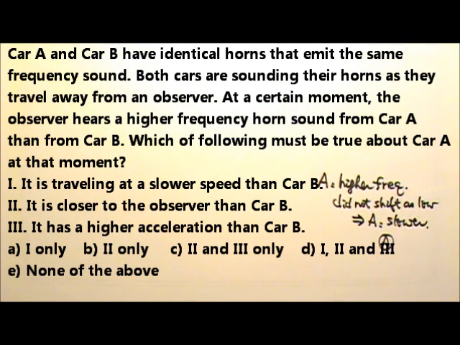Number 2 is wrong because the amount of Doppler shift only has to do with the velocity of the wave source and the velocity of the observer, if the observer is moving. It has nothing to do with the distance between the observer and the wave source. Number 3 is also wrong because, again, the amount of Doppler shift depends on the velocity, not the acceleration.